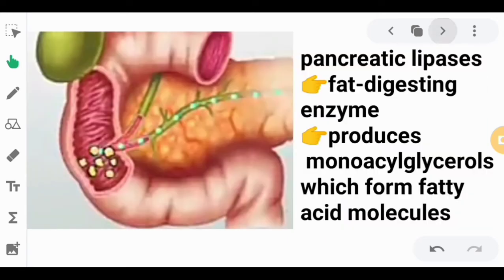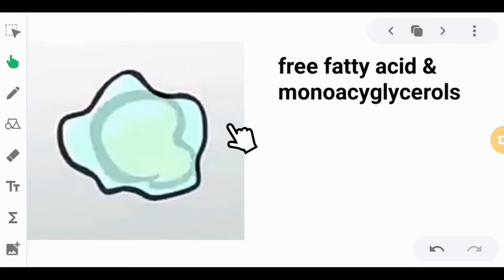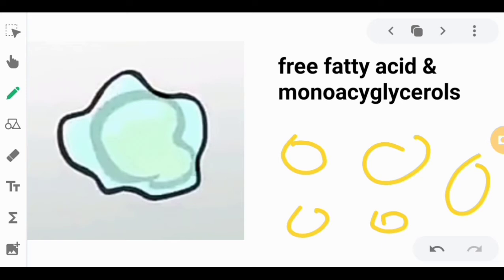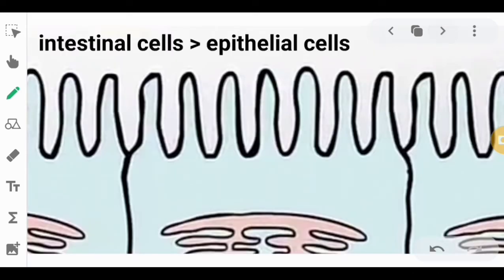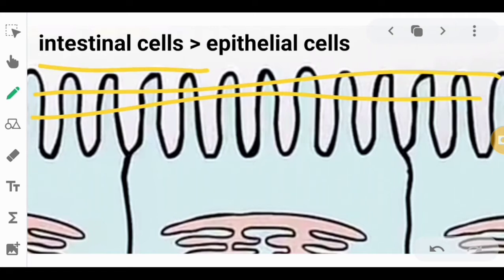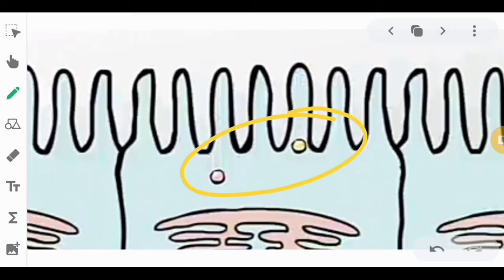Next, the pancreatic enzymes or pancreatic lipases, which are the fat-digesting enzymes. This is where the chemical digestion occurs, because it will produce monoacylglycerols, which form fatty acid molecules. It will act on the broken-down chyme and produce free fatty acids, the basic unit of the triacylglycerols. These free fatty acids will now pass through the intestinal cells. This is the intestinal cell, and this is your free fatty acids. It will pass through the epithelial cells.